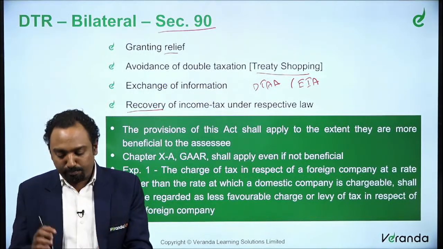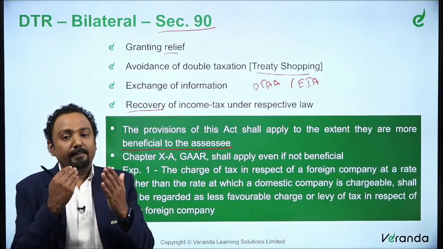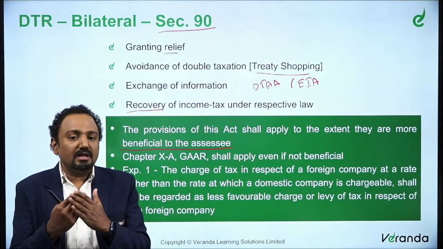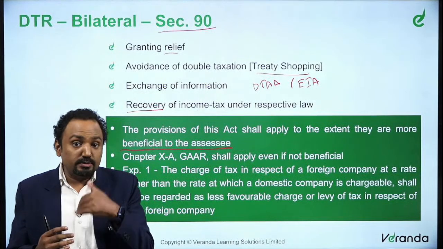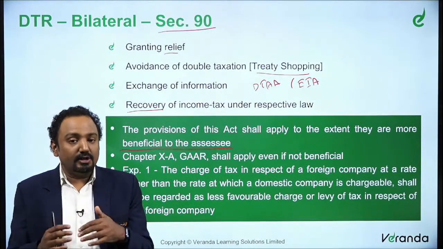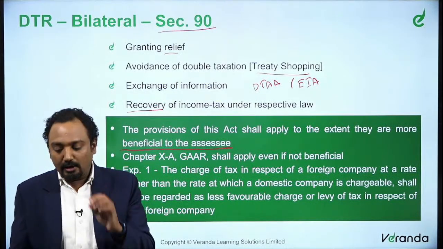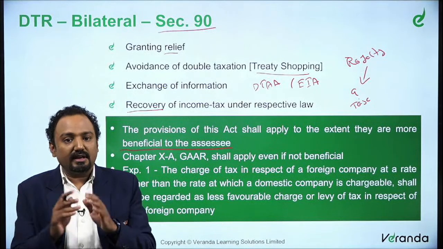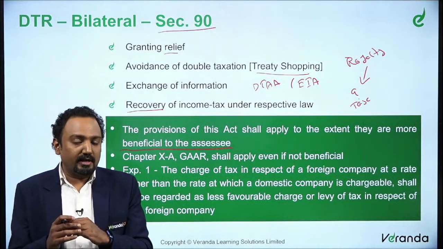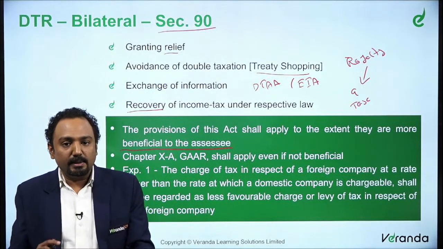That is, the provision specifically says whatever is beneficial to the assessee. You compare the Income Tax Act provisions and the provisions specified in the Double Taxation Avoidance Agreements, and the assessee is free to choose whichever is beneficial. Let's say a particular income, a royalty income, is taxable under section 9. So section 9 says royalty income is deemed to accrue or arise in India, so the country has to remit taxes in India also. So this is a particular section.